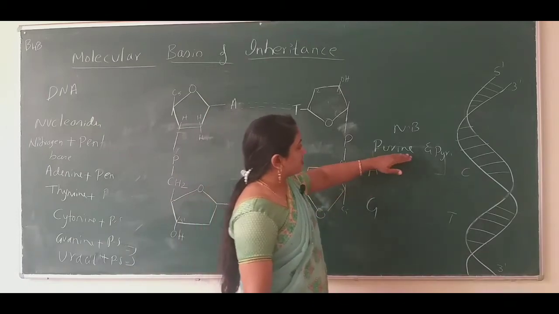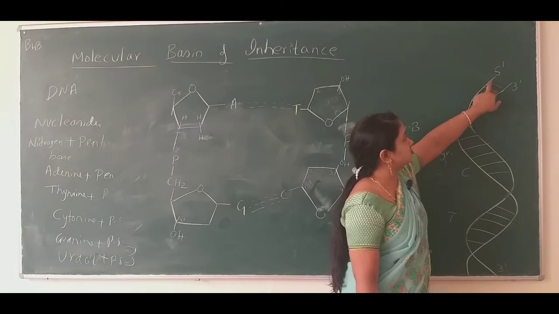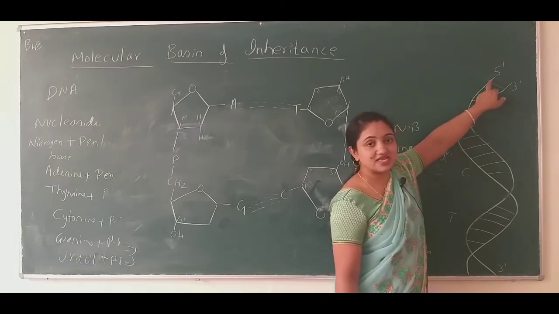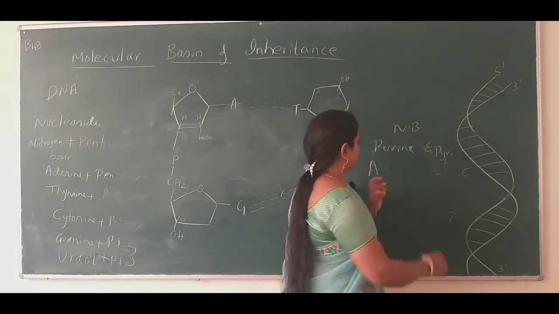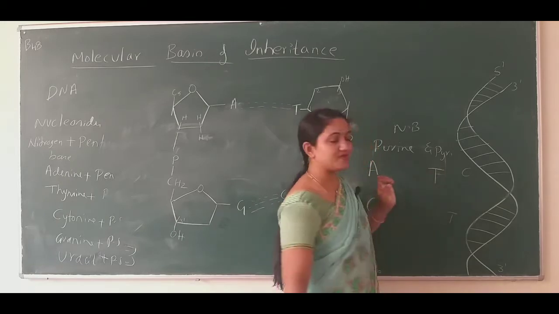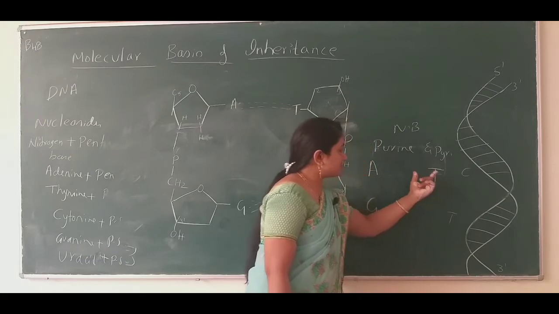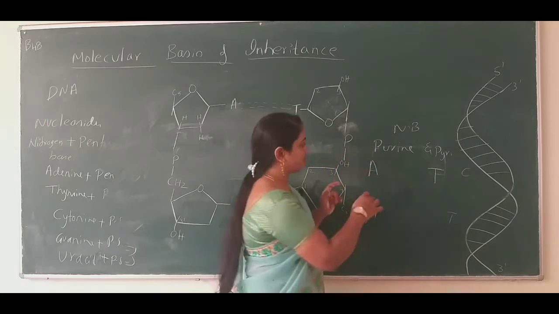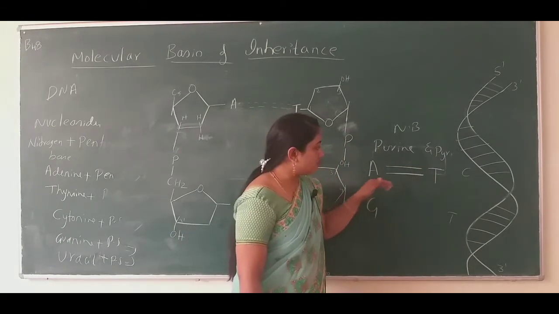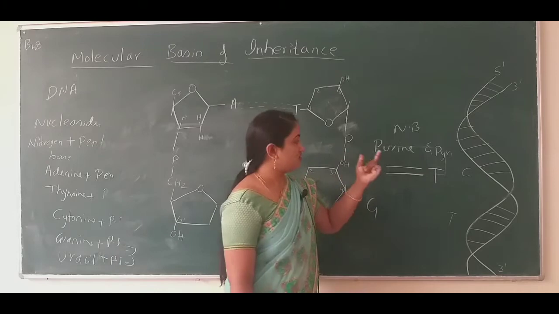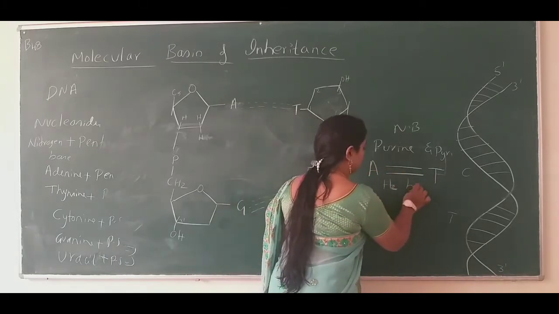So if a purine, in this sense adenine nitrogen base, is present at this position, then to the adenine, only the pyrimidine thymine nitrogen base gets combined, forming hydrogen bonds. They both connect with one another by forming two bonds of hydrogen.